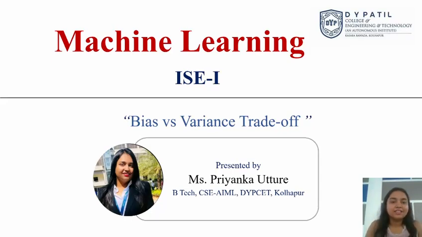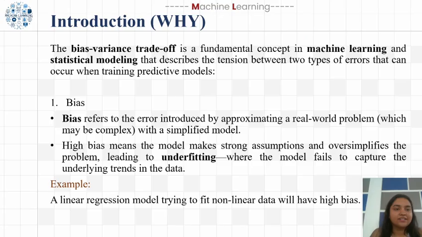My topic is bias versus variance trade-off. Machine learning models often face two major types of error, bias and variance. The bias variance trade-off describes the balance between these two errors. First, let's talk about bias.